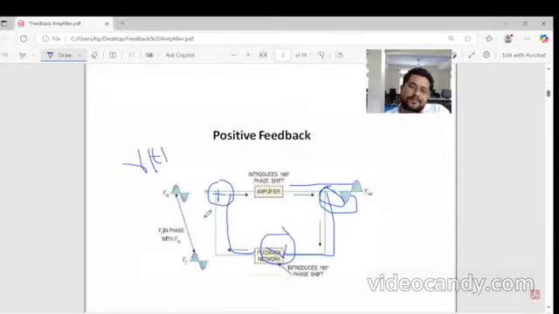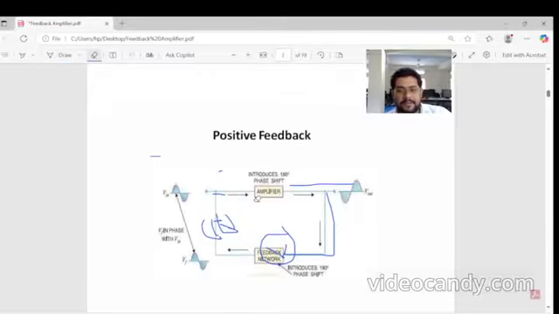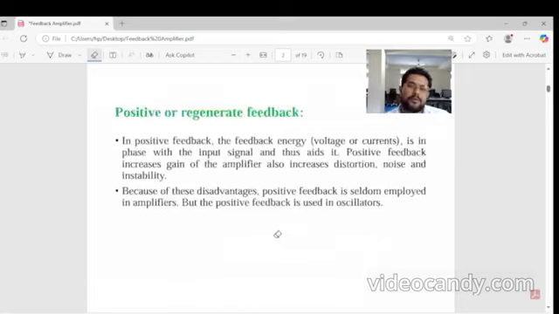Suppose this is the RT, and this is the CT. If CT and RT are adding, then this network is positive feedback. Positive feedback energy or voltage is in phase with the input signal and aids it. Positive feedback increases the gain, but also increases distortion and instability.